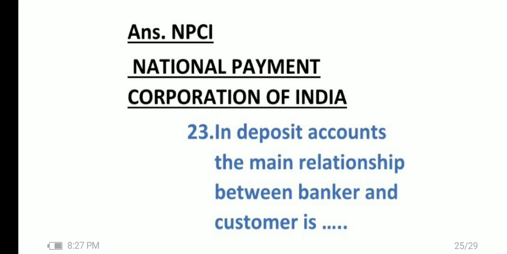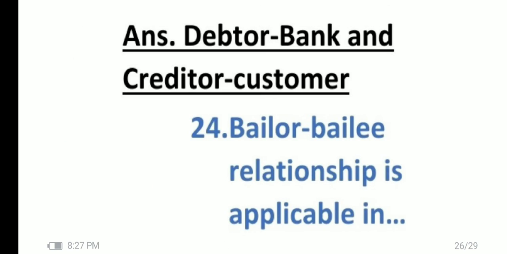Question number 23, in deposit accounts the main relationship between banker and customer is, it means if a customer comes for a fixed deposit, then the relation between banker and customer will be: bank will be debtor and customer will be creditor, and during a loan the bank will be creditor and customer will be debtor.